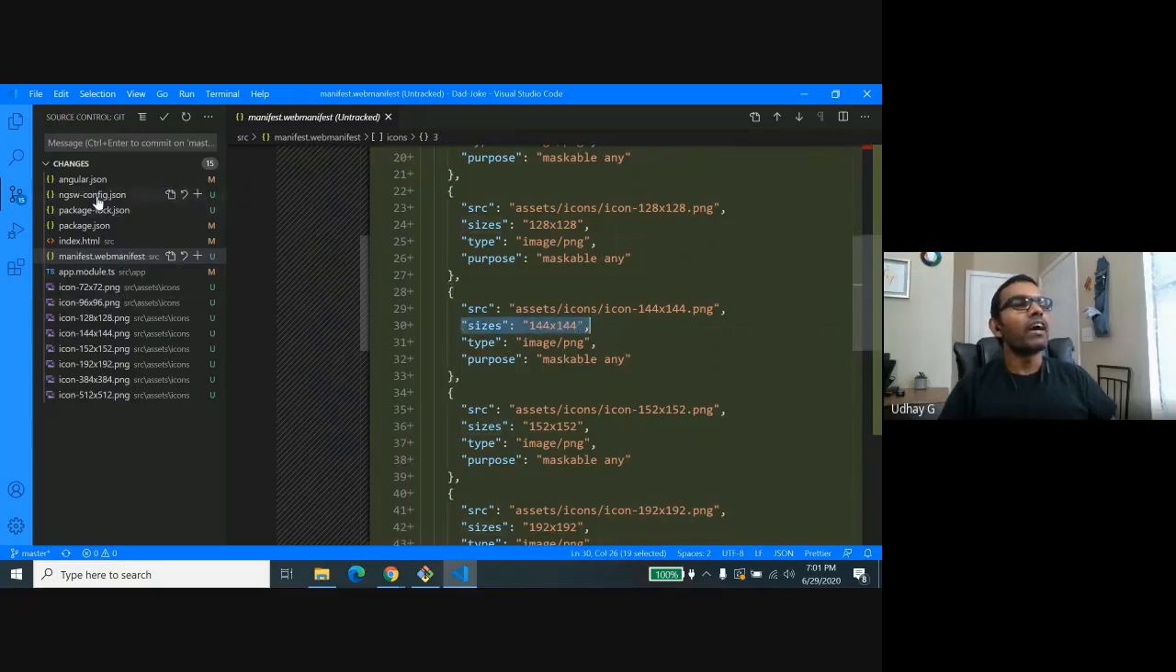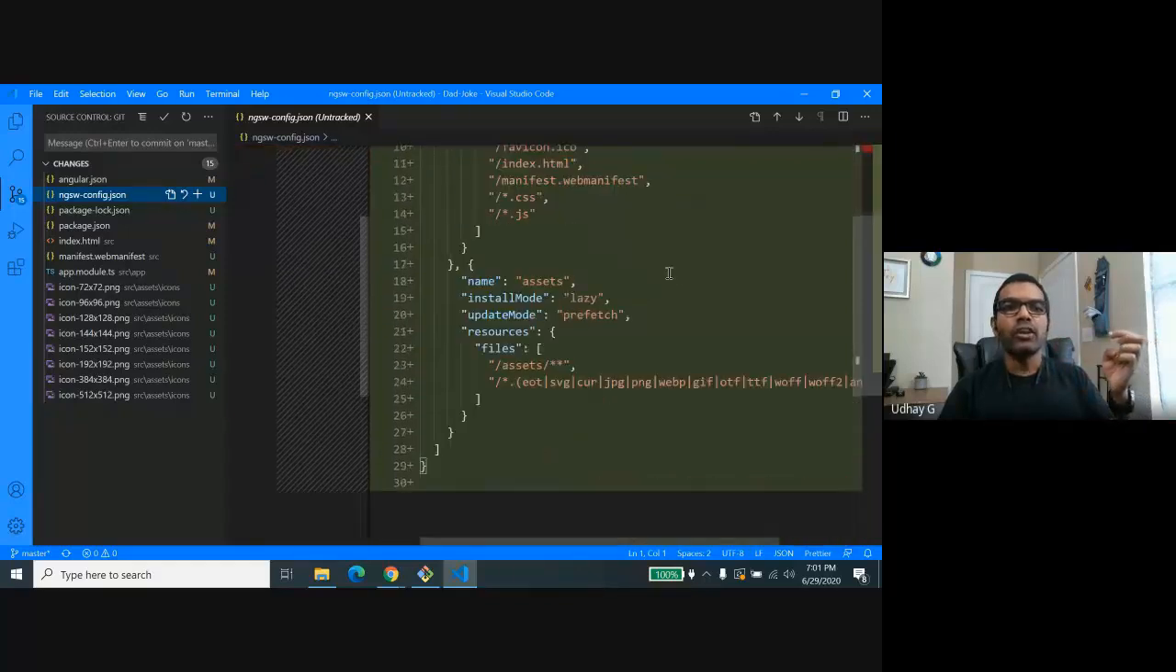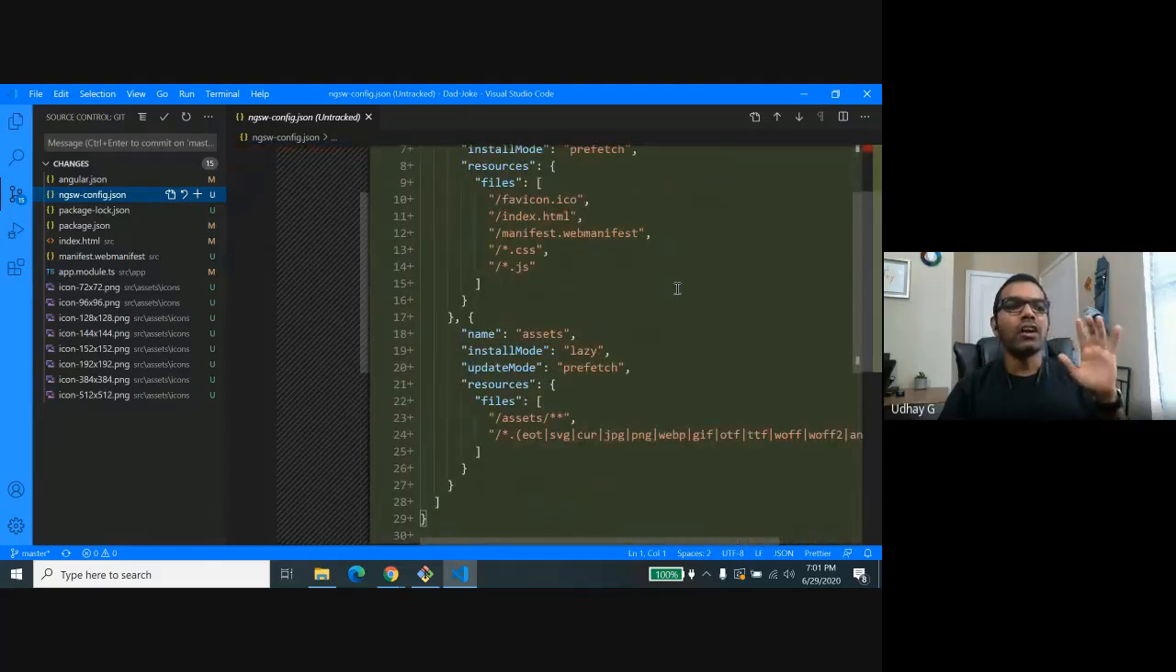And in addition to that, we have another file called ngsw-config.json. The config.json, which I was talking about before, got generated by Angular itself. So all the boilerplate code got added by Angular itself. And it's going to basically deal with installing the service worker and doing the background sync. In my case, I'm not going to do any background sync. I just want to install the app.